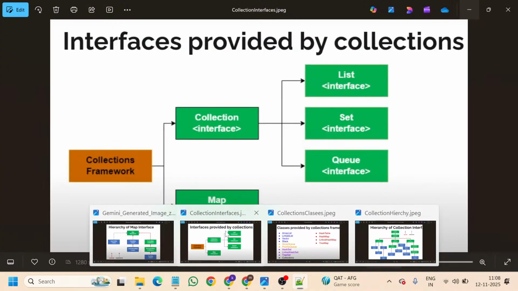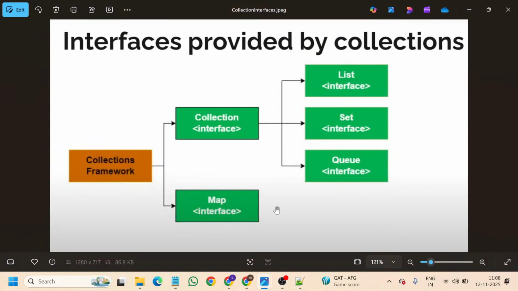one thing. So, interfaces provided by collections. Don't worry about this diagram. I have already provided this diagram in the notes, and I will also provide these pictures in the Google Drive. For your understanding, I will explain the things by referring to this image.